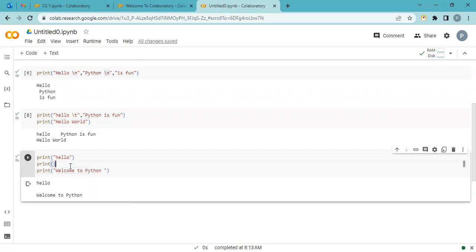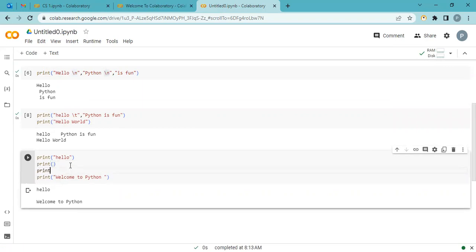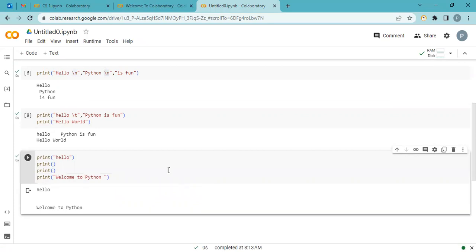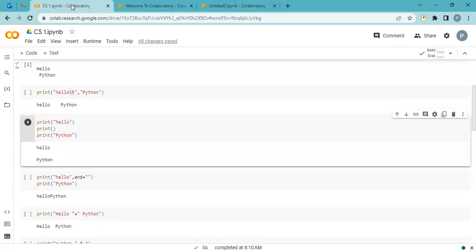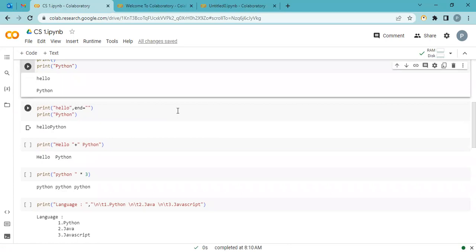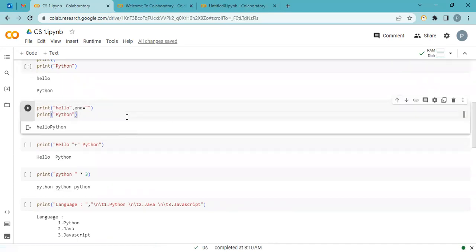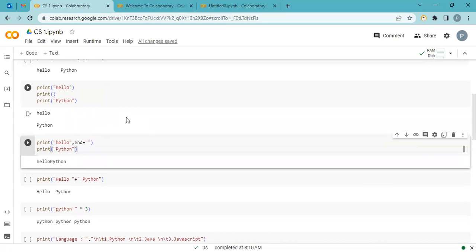So we can use print, only print without any argument, for extra space. Keep in your mind, this is a very small thing, but it is very useful for upcoming sessions. Print is a command we can use in every program.